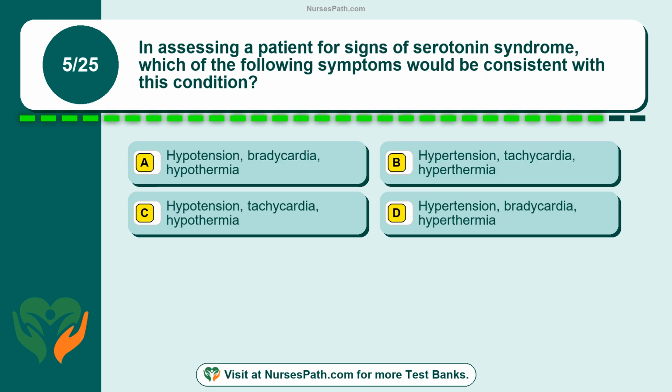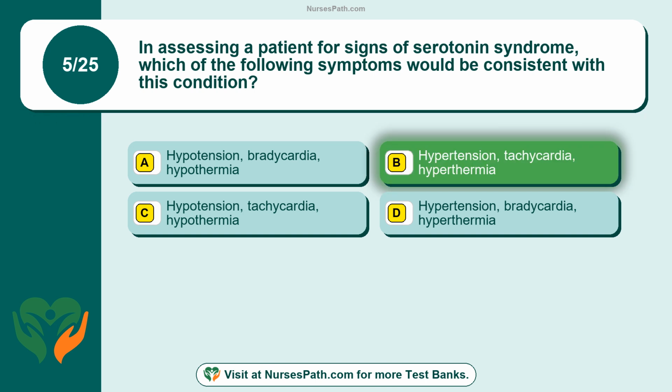Question 5. In assessing a patient for signs of serotonin syndrome, which of the following symptoms would be consistent with this condition? Option A. Hypotension, bradycardia, hypothermia. Option B. Hypertension, tachycardia, hyperthermia. Option C. Hypotension, tachycardia, hypothermia. Option D. Hypertension, bradycardia, hyperthermia. The correct answer is option B.